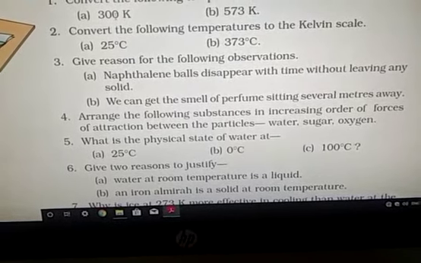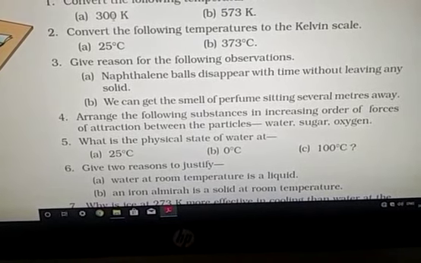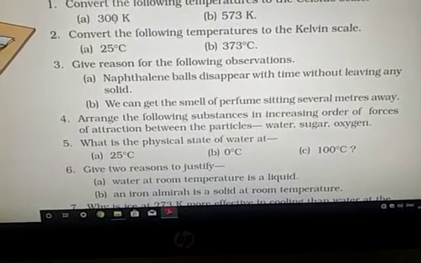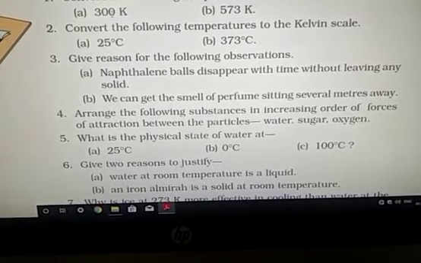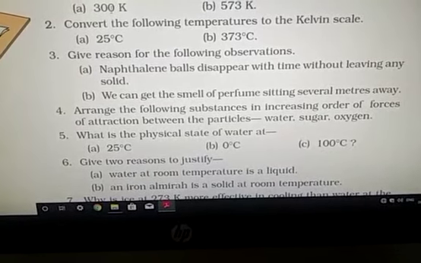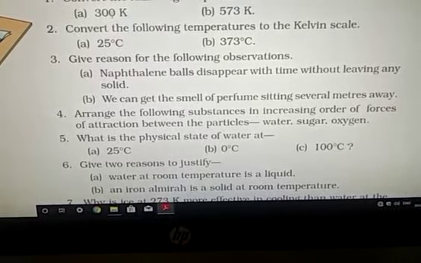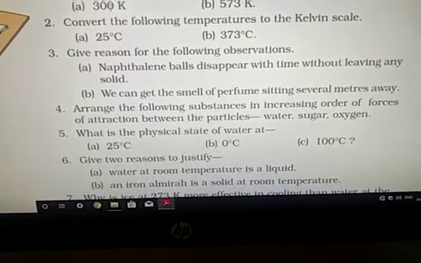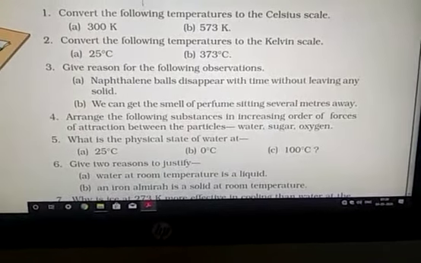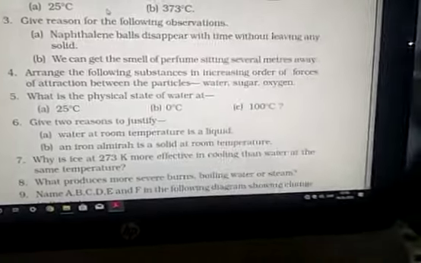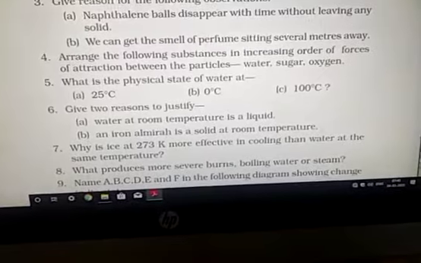But at 25 degrees Celsius, you have only two physical states. One is water, another is vapor, because at 25 degrees Celsius, water can evaporate also. This is the reason your clothes dry up even in the shade, even in the rainy season, and even at low temperatures in the winters also. Now at sea level, 100 degrees Celsius is the boiling point of water. So you get only two physical states at 100 degrees Celsius. One is vapor, another is liquid.